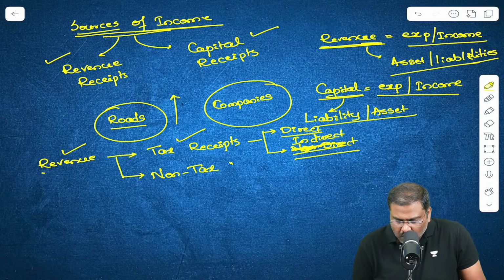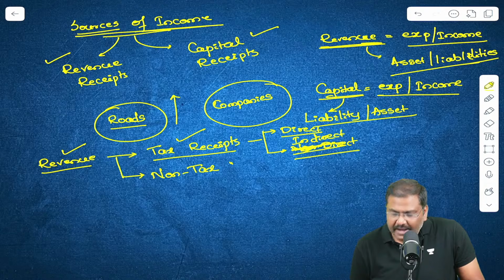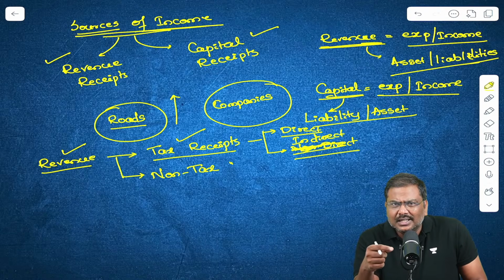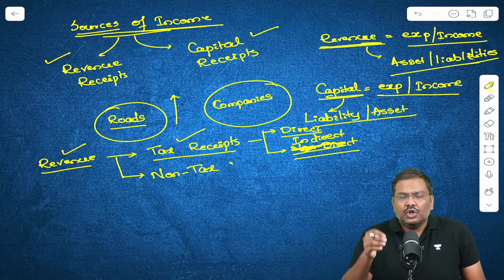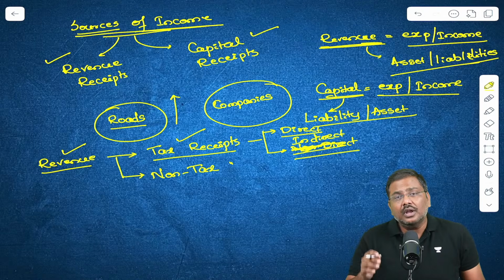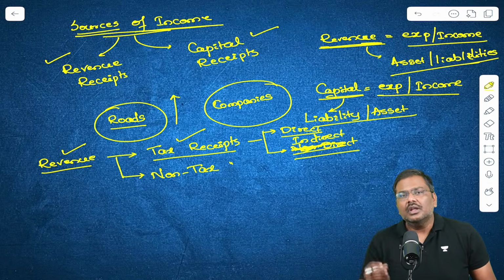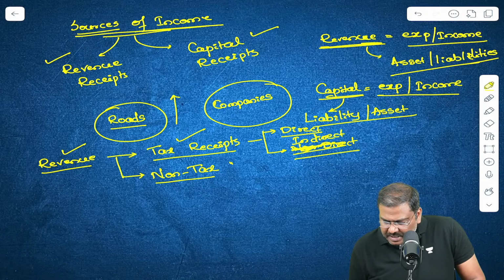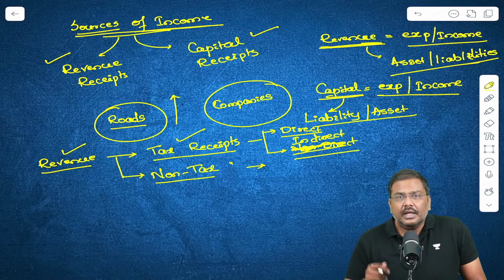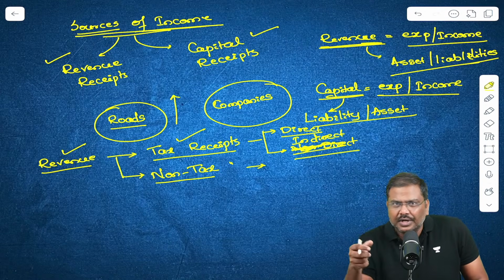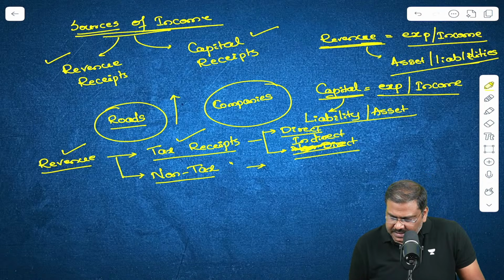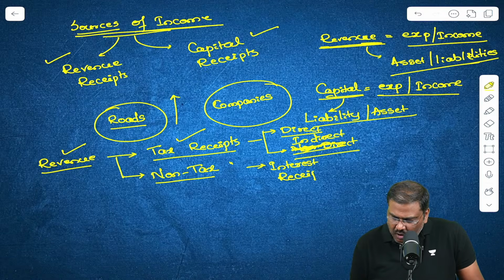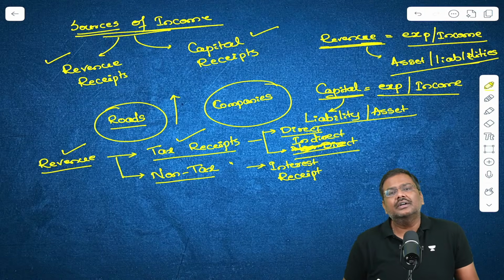So one kind of revenue receipt is tax receipts. What are the other types of revenue receipts? Non-tax receipts. Examples, I'll start now. Let's say the government of India has given a loan to a state government. On this, the government is collecting interest. This is called interest receipt.